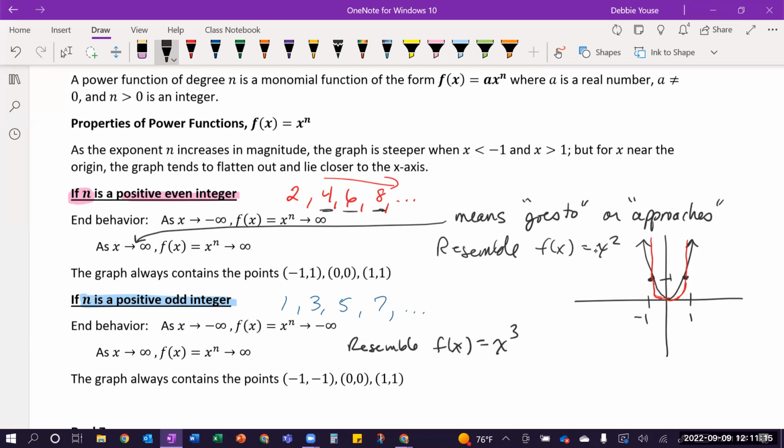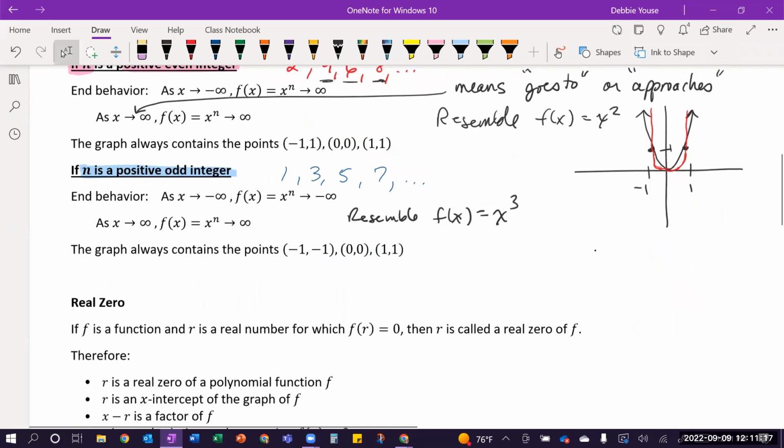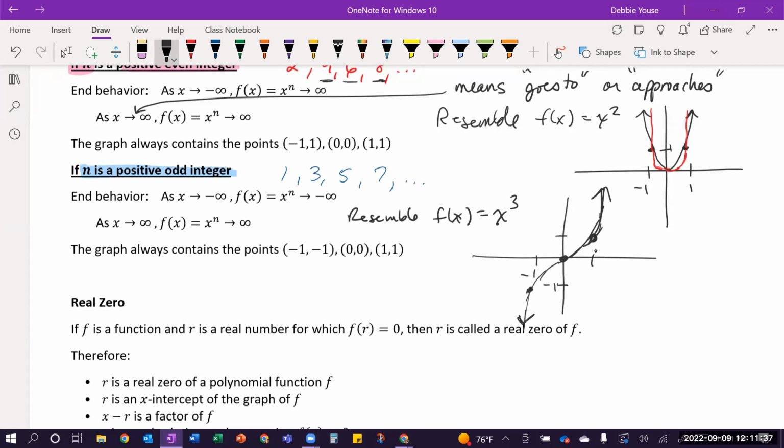And so if you think about the basic graph of x cubed, in a quick little sketch, it goes through 0, 0, 1, 1, negative 1, negative 1, and then it does this twisting shape in the center, kind of like that. Very rough sketch there. And so as x goes to infinity, so as x goes off to the right, the whole function itself goes to infinity. So you see up here, it's pointing up to infinity. And these are some of the key points it goes through.